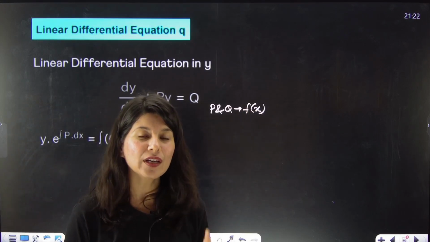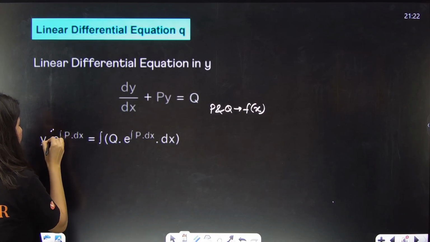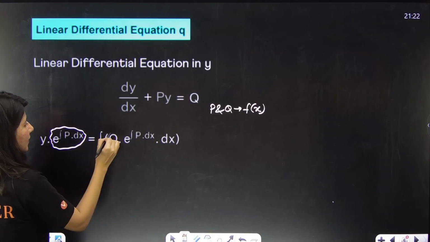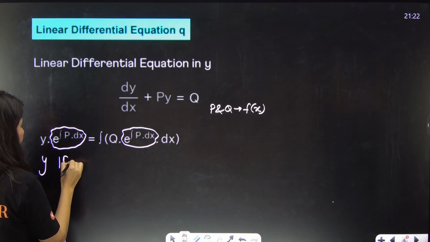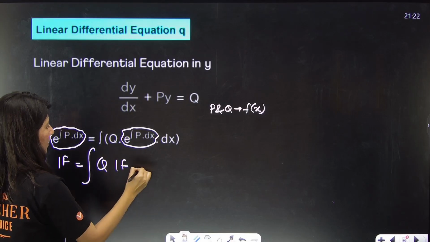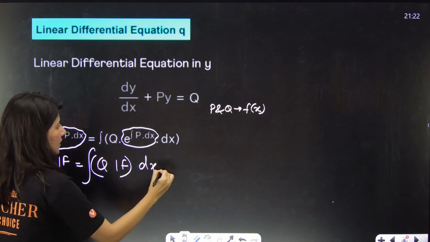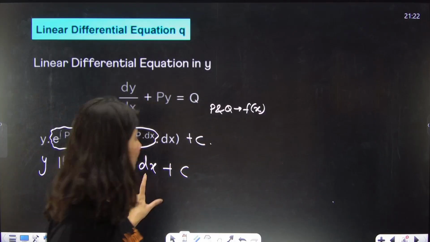You just have to think about the direct solution, which is y multiplied by the integrating factor equals the integral of q multiplied by the integrating factor dx plus the constant of integration. Okay, direct formula based.